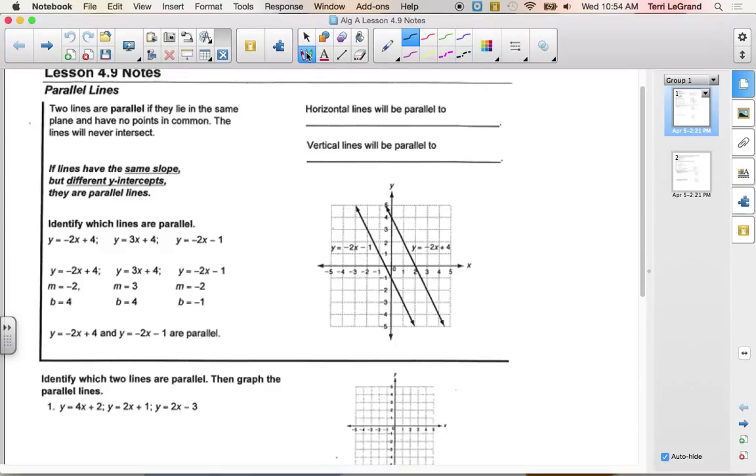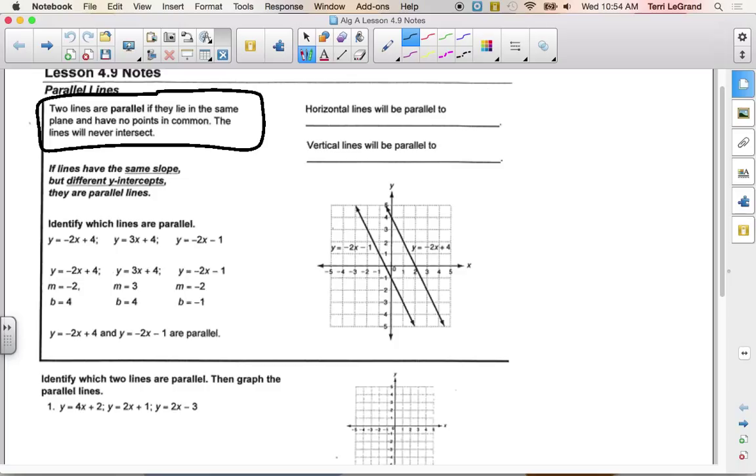Okay, right here is the definition for parallel lines. I want you to put a box around that. It tells us if we're talking about parallel lines, what can we expect? They lie in the same plane. What do they mean by plane in the mathematical sense?